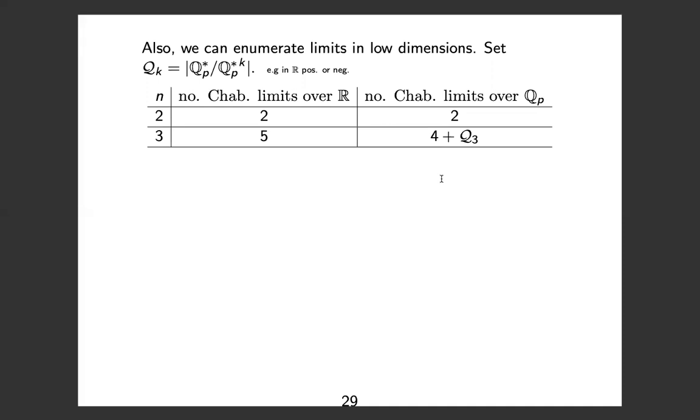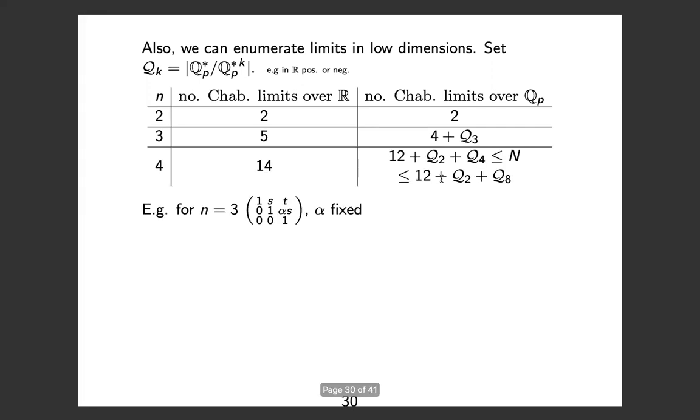I'll show you why it's cube root classes in a second. When n equals 4, there are 14 limits up to conjugacy over R, and over Qp, we have some bounds that depend on either the number of 4th root classes or 8th root classes. So why do we see more limits over Qp?